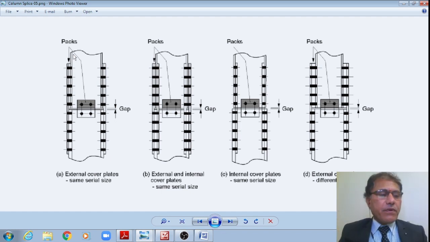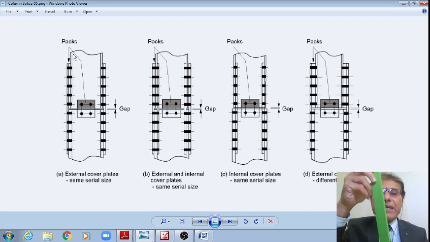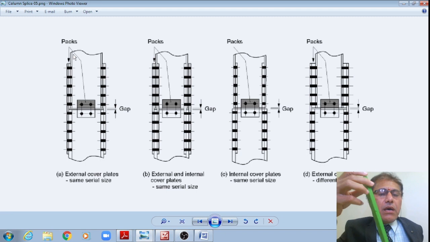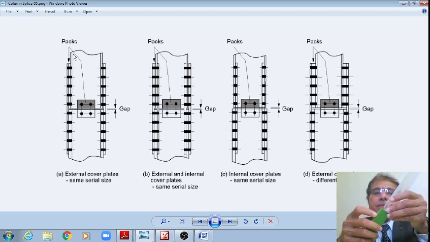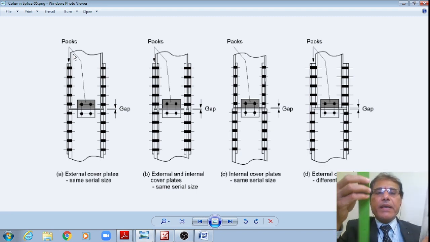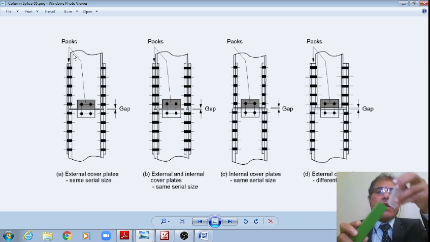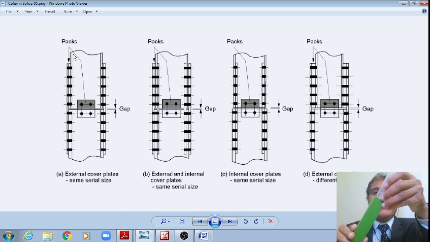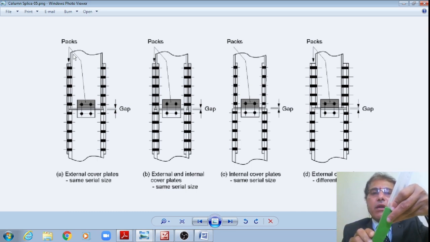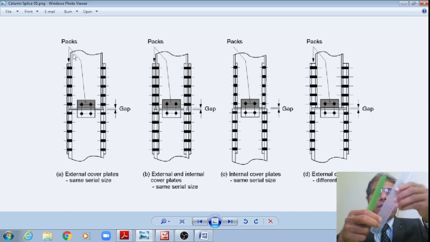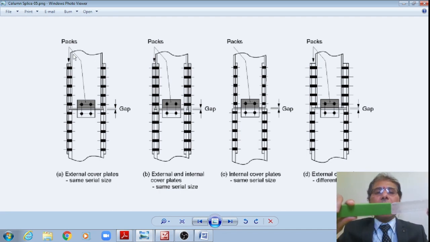First of all, if the length required to be erected at the site is large, however from the transportation point of view, they will only be supplied in particular lengths of, say, not more than 13 to 14 meters. Therefore I now require a splice, a joint, for the column as well as for the beams also. That is what a splice means, so that I will have the continuity of the member.